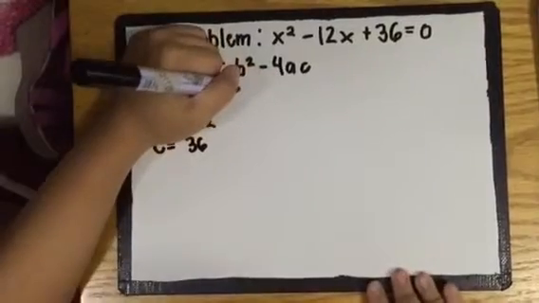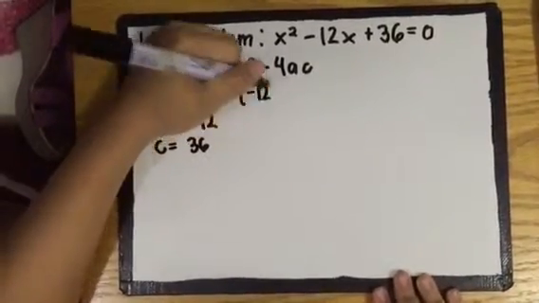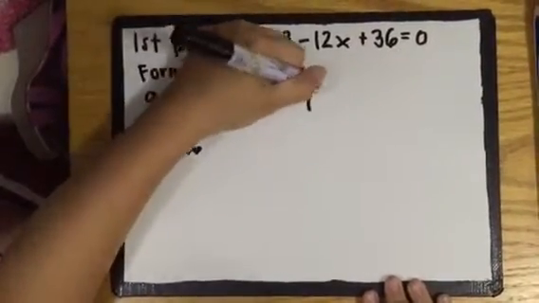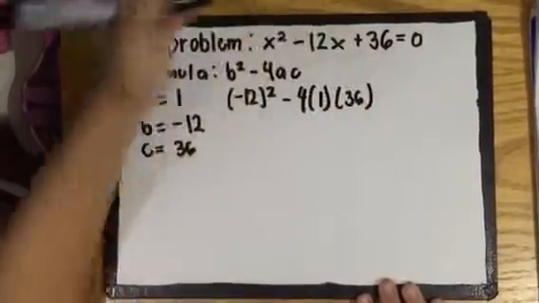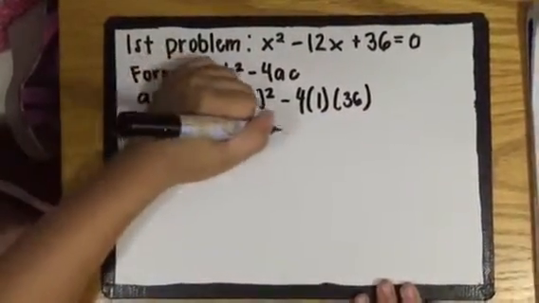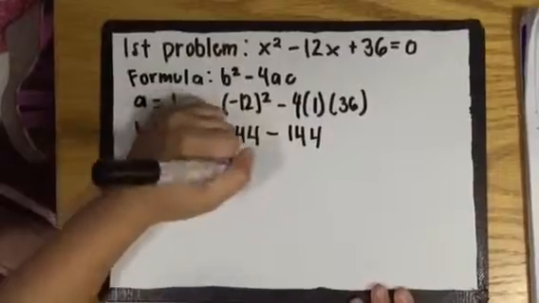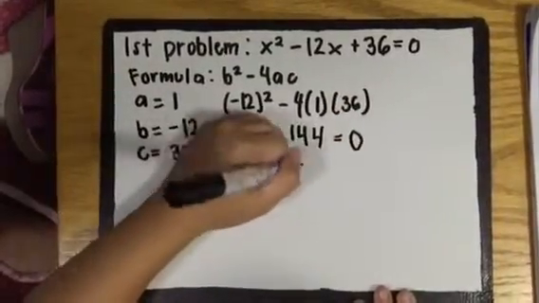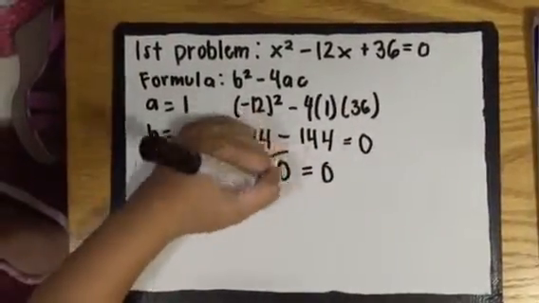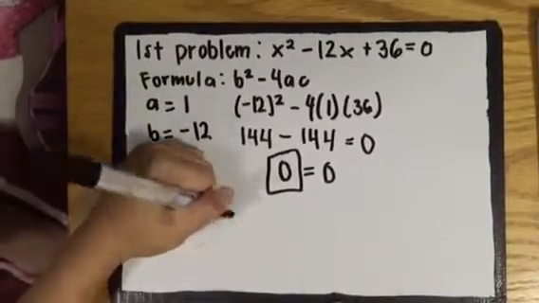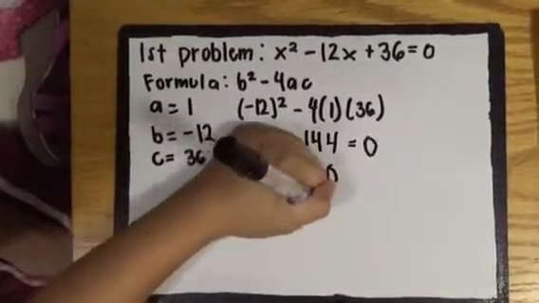So now we use the formula. Negative 12 squared minus 4 times 1 times 36. 144 minus 144 equals 0. The discriminant is 0, so the nature of the roots is one real double root.